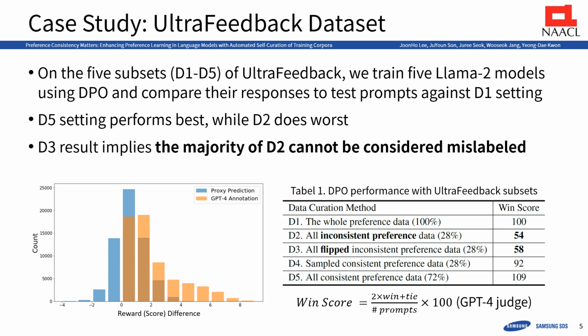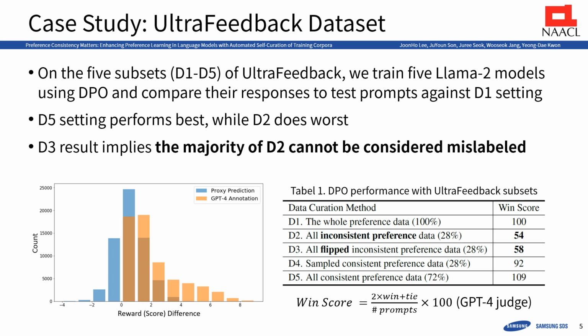D5 using only consistent data performed best, while D2 using only inconsistent data did worst. D5 used only consistent data yet it outperformed D1. This shows the impact of consistent annotations in preference learning.